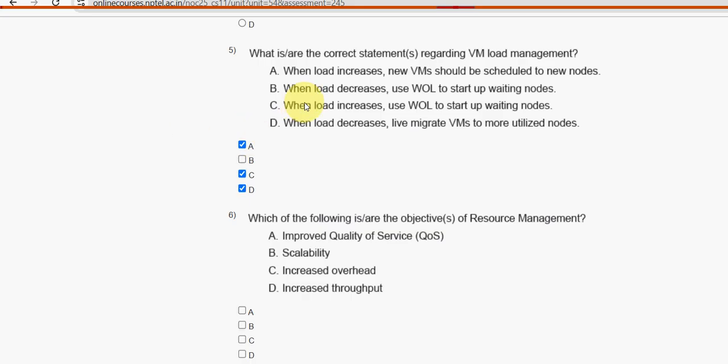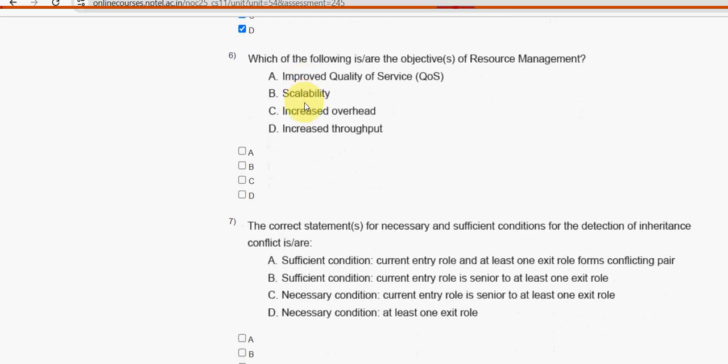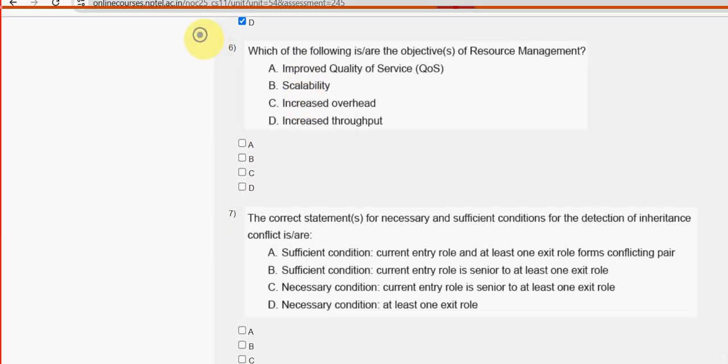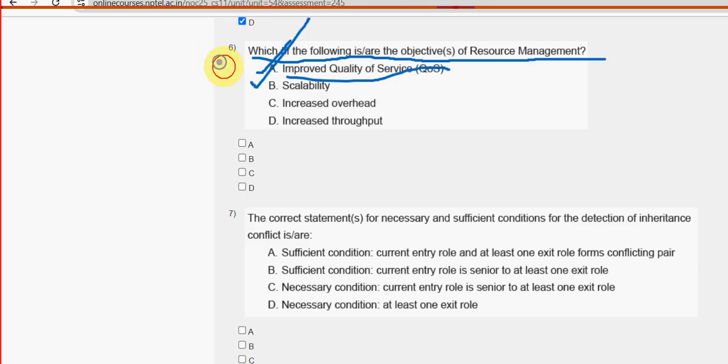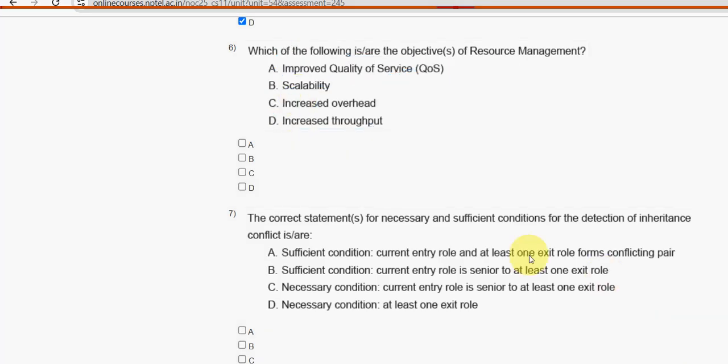Now let's move on to the sixth one. Which of the following is or are the objective or objectives of resource management? For the sixth question, we have got again three probable solutions, guys. Option A, improved quality of service, QoS. Next, option B, scalability. And option D, increased overhead. So mark A, B, and D as the probable solutions for the sixth question.